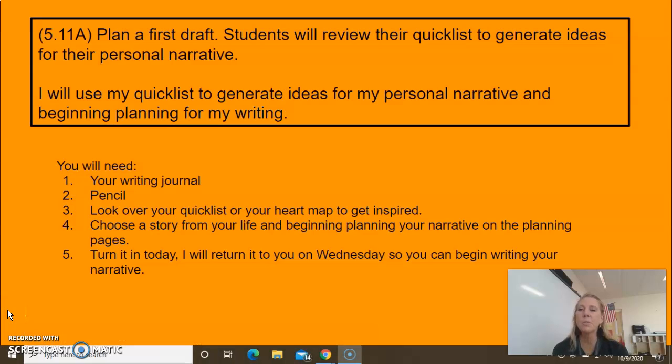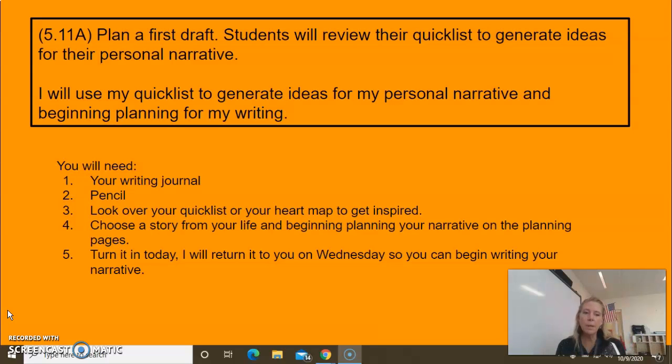Today you will plan a first draft. Students will review their quick list to generate ideas for their personal narrative. You will use your quick list to generate ideas for your personal narrative and begin planning for your writing. Here's what you'll need: your writing journal, a pencil.